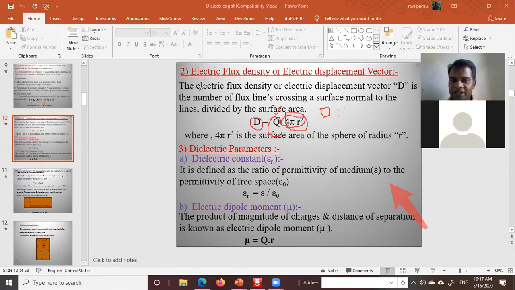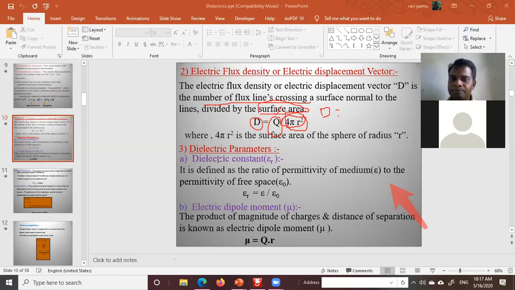Electric flux density or displacement vector is the number of flux lines, that is, charge per unit surface area.